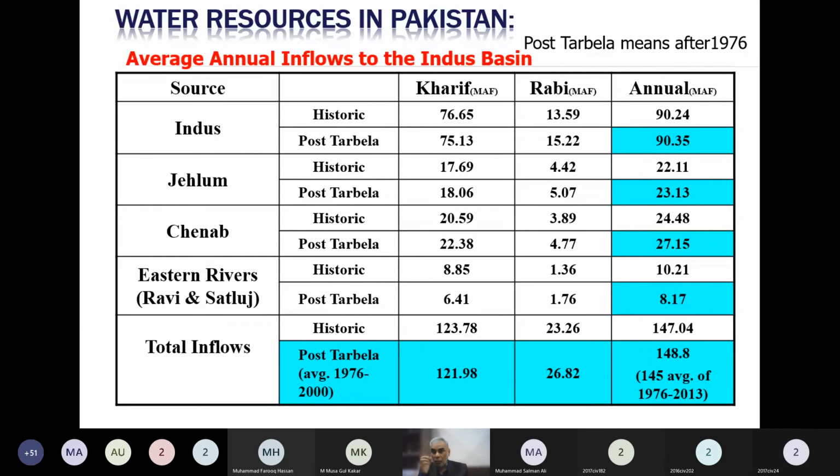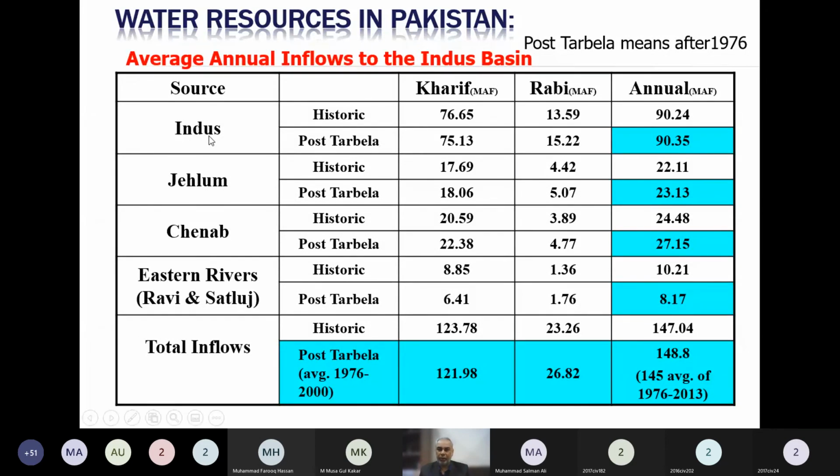If we want to go further into detail, Indus is contributing the maximum. Out of 145 million acre feet, 90 million acre feet is contributed by Indus. So the bulk is contributed by Indus. 90 divided by 145, hopefully it will be 66 or close to that percentage.